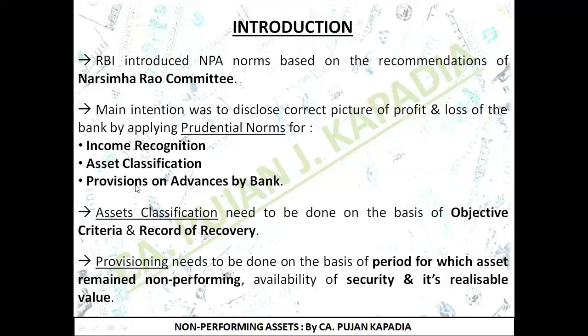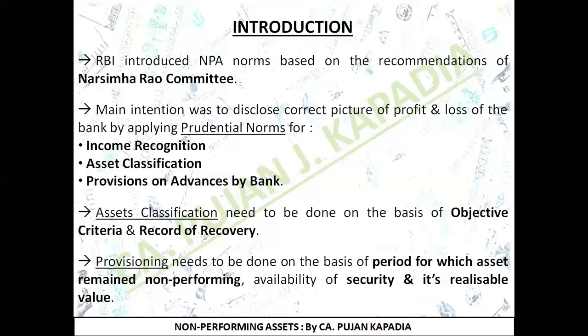The third one is with respect to provisions on advances by the bank. Now this point is talking about the provisions which are supposed to be kept. Let me give you a simple example. When you do credit sales, debtors are created in your books of accounts, right? Now you create bad debt reserve, that is provision for doubtful debts, which signifies that if you feel you are not in a position to recover the entire amount, on a prudence approach you are going to create a provision, say 3% or 5% of your total debtors.